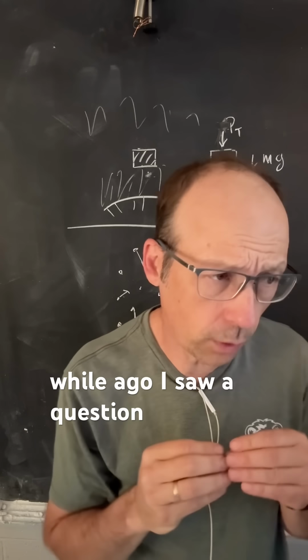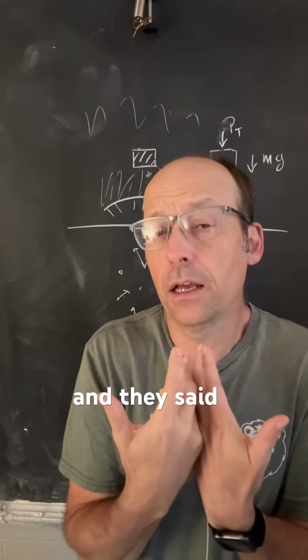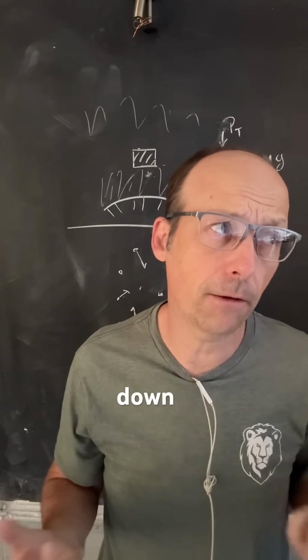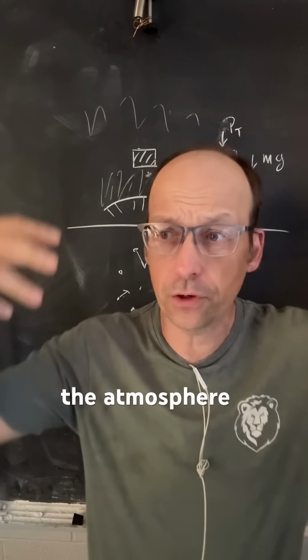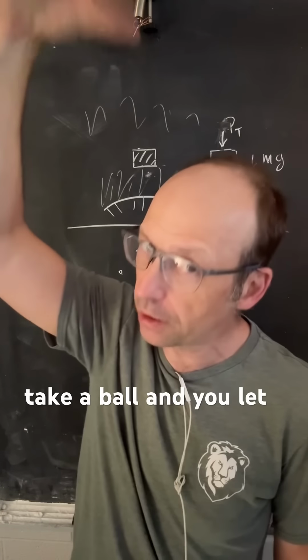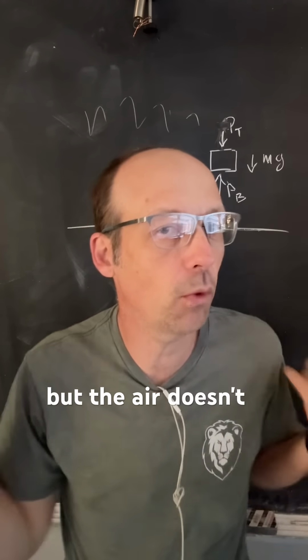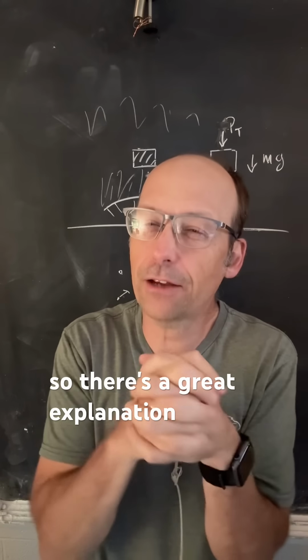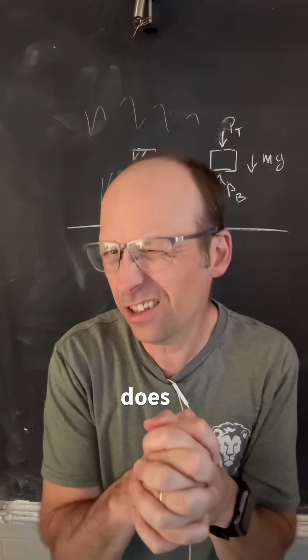A while ago, I saw a science question, and they said, well, if gravity pulls everything down, why doesn't the atmosphere fall down? Why do we have an atmosphere? Why is there air up there, not on the ground? If you take a ball and you let go, it goes to the ground, but the air doesn't. Why? Okay, so there's a great explanation, and the answer is kind of like the air does fall, right?